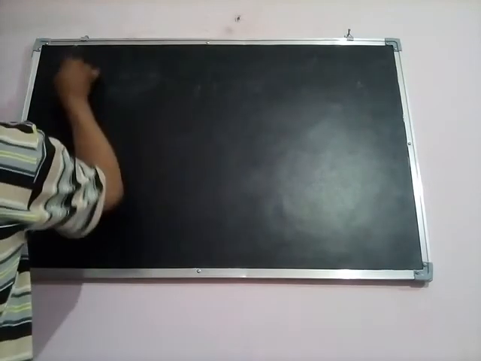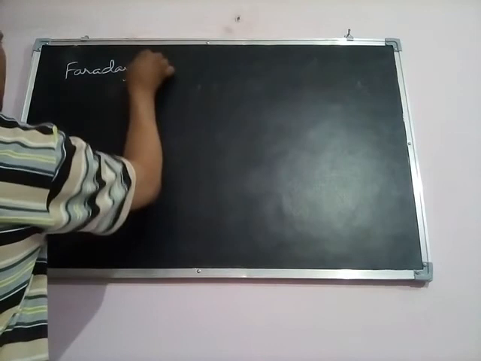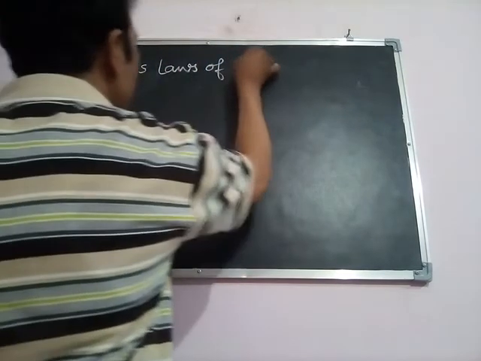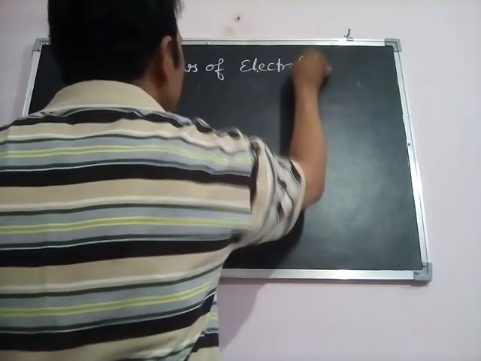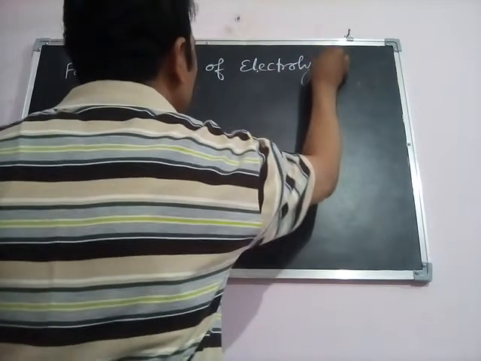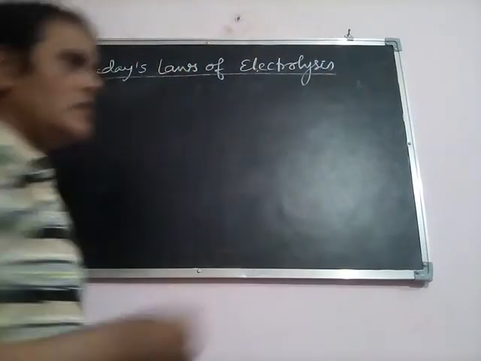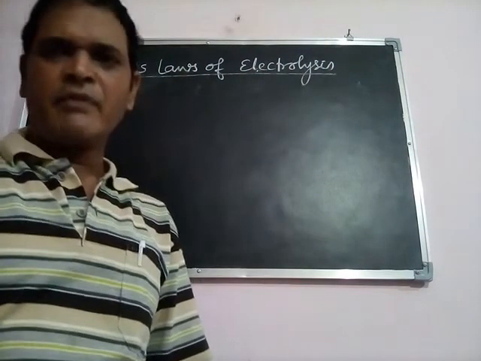Faraday's laws of electrolysis. We will see that there are two laws given by Faraday.